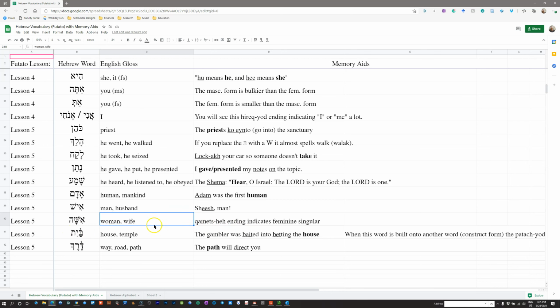Isha, again, the kametz hey ending indicates feminine singular. When you see this, just see a feminine singular version of Ish. So instead of man, it means woman. Instead of husband, it would mean wife.